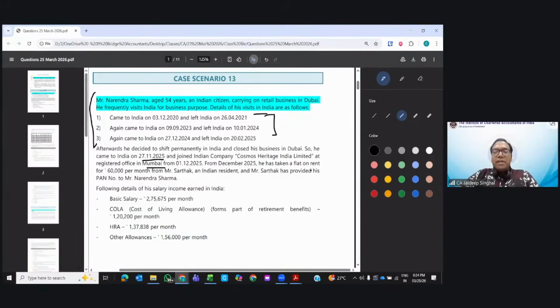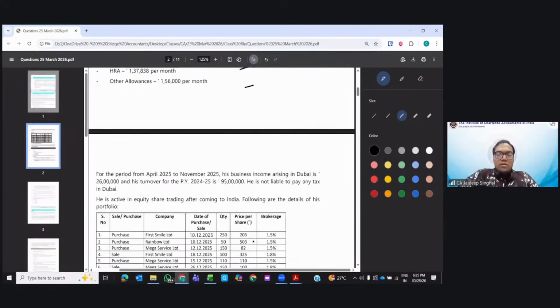From December 25, he has taken flat on rent for 60,000 per month. Okay, if they are given some such information of 60,000 per month, do you see the TDS question may come? More than 50,000 per month, 194 IB TDS, 2%. From Mr. Sarthak, an Indian resident, and Mr. Sarthak provides a PAN number to Mr. Narendra Sharma. These are the salary he draws: basic salary, cost of living allowance, HRA, and other allowances. Next.